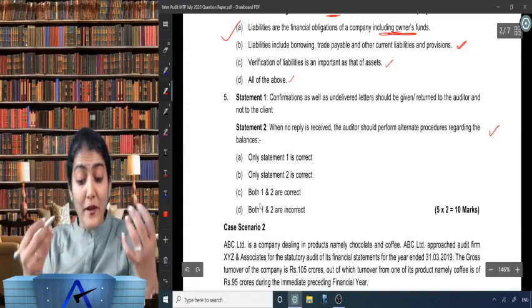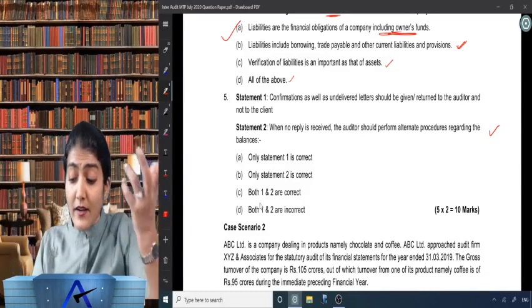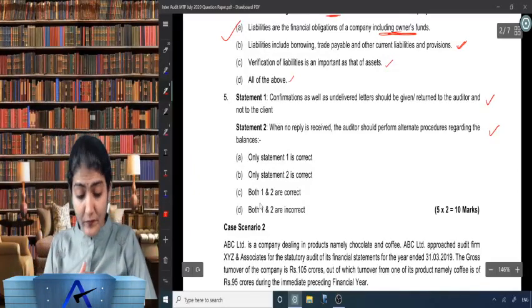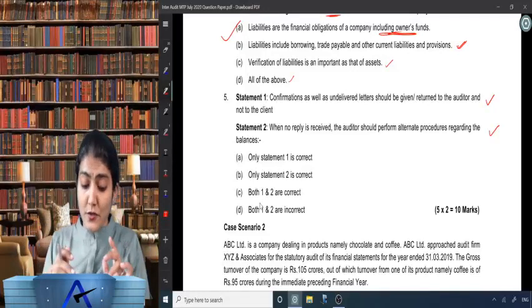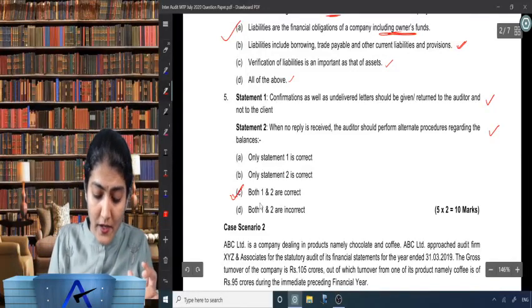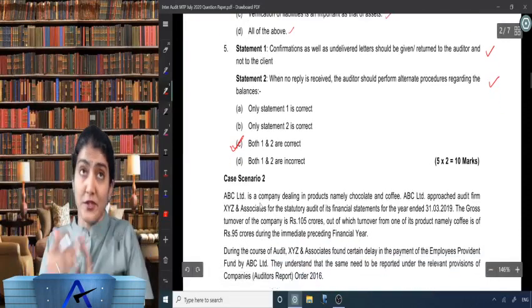Yes. Confirmation as well as undelivered letters should be given return to the auditor and not to the client. Yes. Right, so 1 is correct, 2 is correct, 1 and 2 are correct, 1 and 2 are incorrect, right? So what is it over here? Both 1 and 2 are correct, right? So C is the correct option.